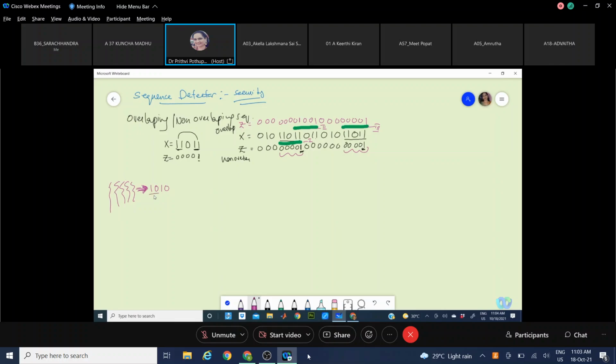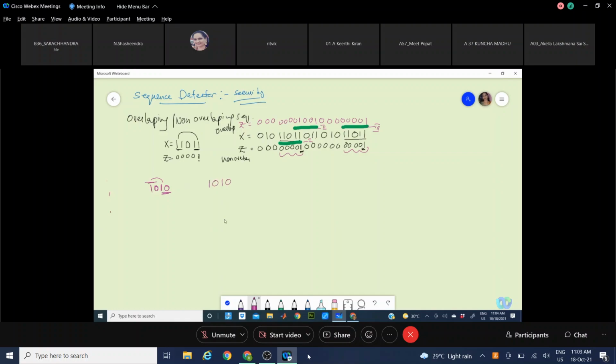This is the sequence to be detected. Are there any overlapping bits? Yes, ma'am. How many bits? 1 0, 2 bits. Yes, ma'am, 2 bits can be taken as overlapping. The last 2 bits can be taken as the first bits of the sequence.